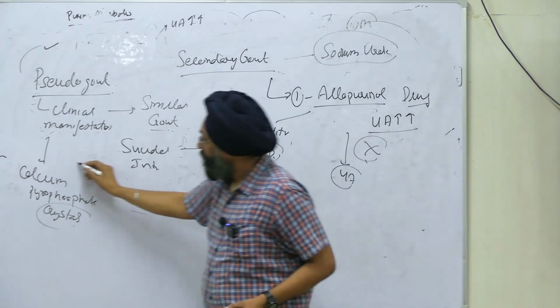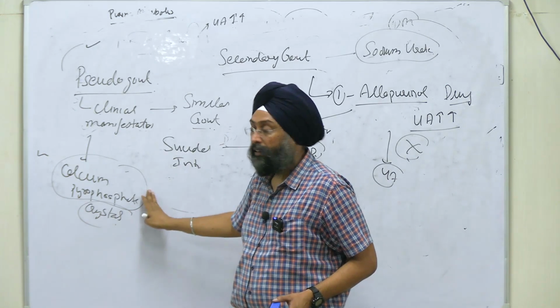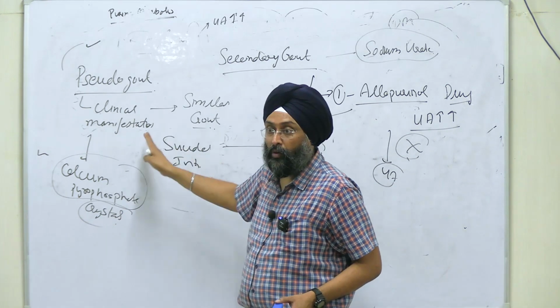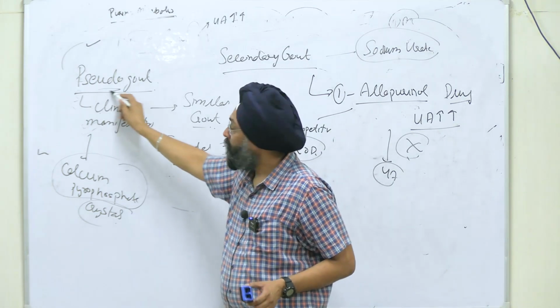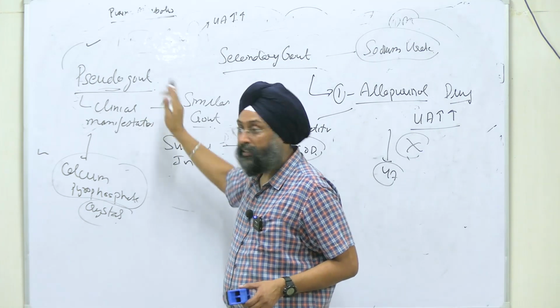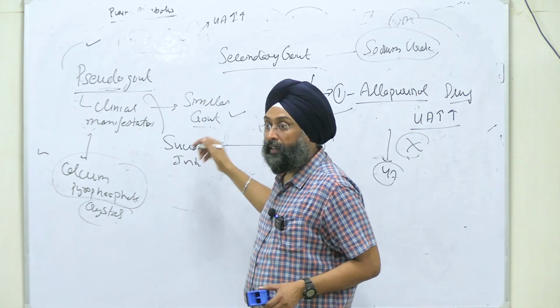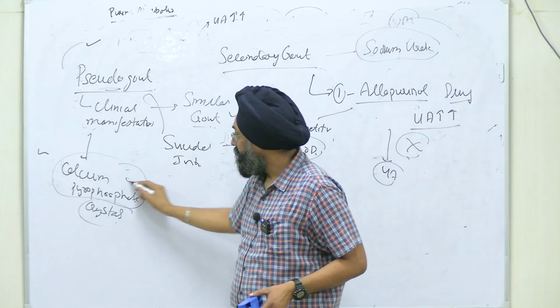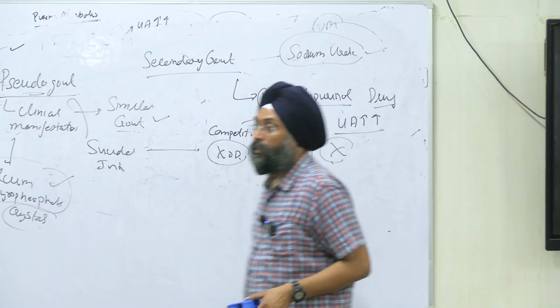And here calcium pyrophosphate crystals are being deposited that mimic the gout symptoms, but it is not gout, hence the name pseudo. Pseudo means false, false gout. The manifestations are similar to gout, but the crystals deposited are calcium pyrophosphate in place of sodium urate.